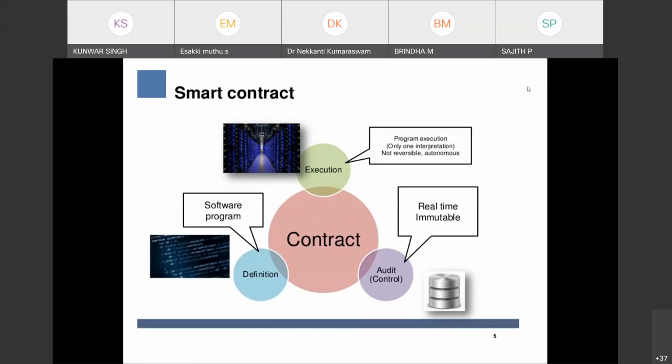Can you hear me? Okay. So in this case, the smart contract is a code here.